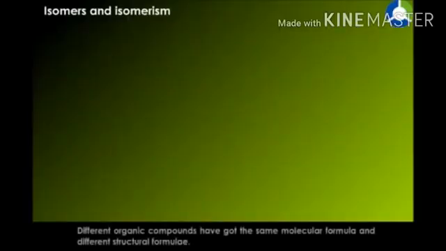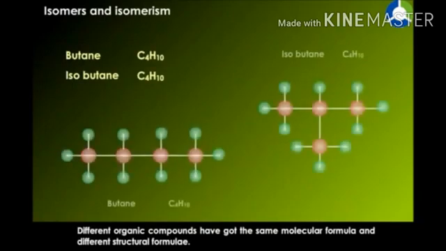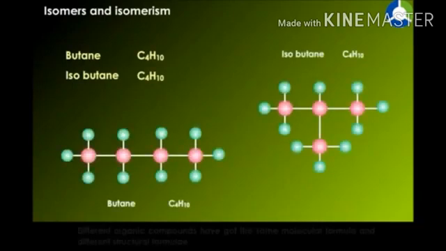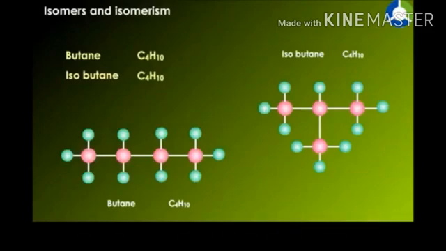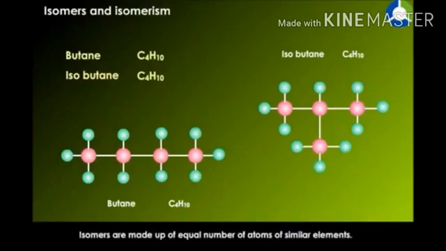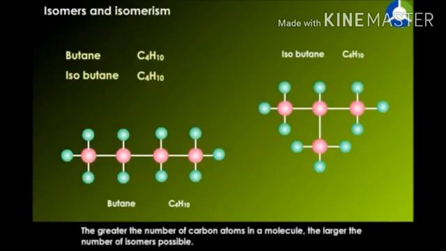Isomers and isomerism. Different organic compounds have the same molecular formula and different structural formulas. This phenomenon is called isomerism, and each compound is called an isomer. Isomers are made up of equal numbers of atoms of similar elements. Because of the difference in their structure, these compounds have different physical and chemical properties. The greater the number of carbon atoms in the molecule, the larger the number of isomers possible.